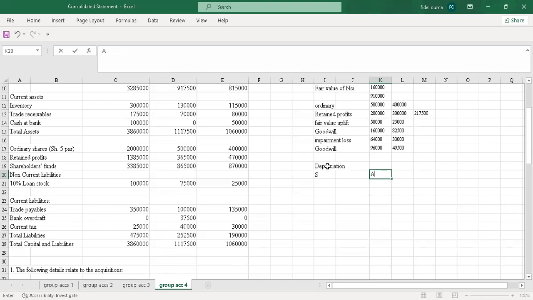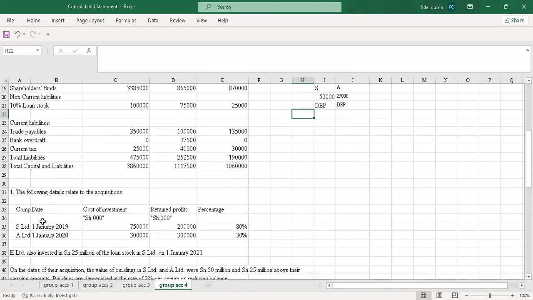So let me just delete this. Say S is 50,000. Then A is 25,000. A was 25,000. So I'll come to depreciation. And I'll say depreciation, so depreciation both, and also depreciation under A. So I'll start with S.